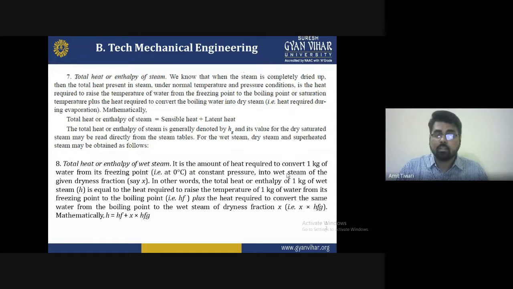In other words, the total heat or the enthalpy of 1 kg of wet steam H is equal to the heat required to raise the temperature of 1 kg of water from its freezing point to the boiling point, that is hf, the enthalpy of the fluid, plus the heat required to convert the same water from the boiling point to wet steam of dryness fraction x, that is x times hfg, the dryness fraction into the latent heat of vaporization. So mathematically we can express that H is equal to hf plus x hfg as the total heat, or we can say the enthalpy of the wet steam.